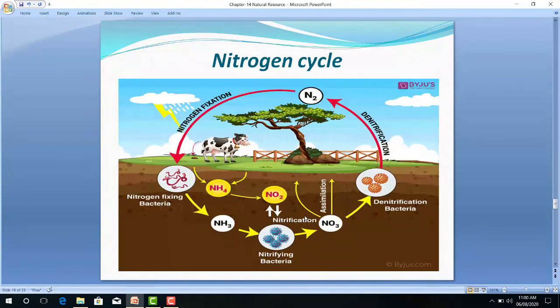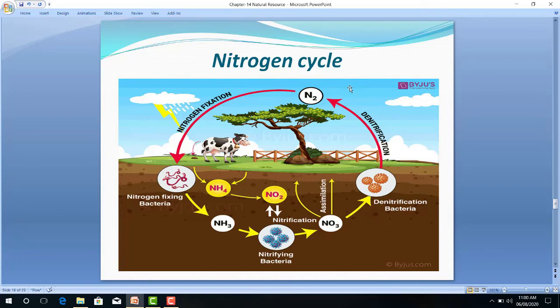Look here. This nitrogen cycle is the process in which nitrogen of the atmosphere reaches the soil and finally goes back to the atmosphere. 78% nitrogen is present in the atmosphere. Protein contains nitrogen.